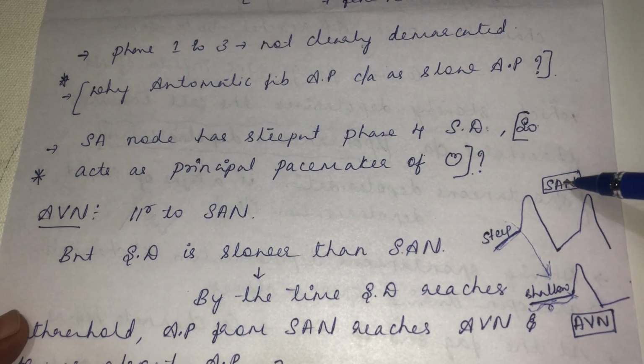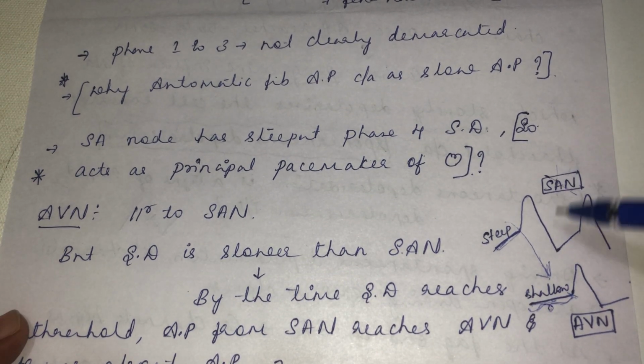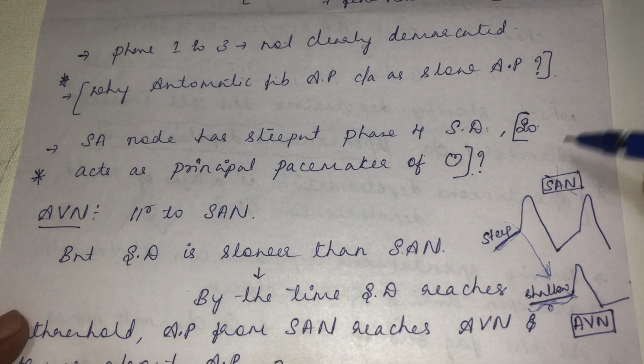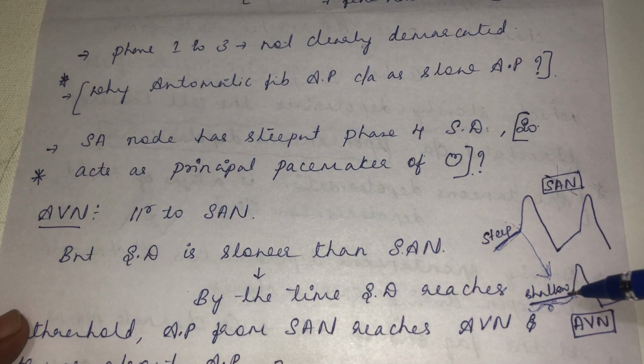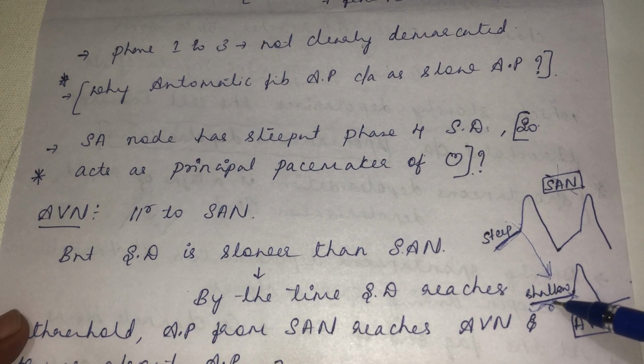If the SA node is damaged due to some reason, no impulse will reach from the SA node to the AV node. The AV node's spontaneous depolarization on its own has to reach the threshold potential. It will take time, but it will reach the threshold potential. Once it reaches the threshold potential, it will acquire the capacity of automaticity or rhythmicity.